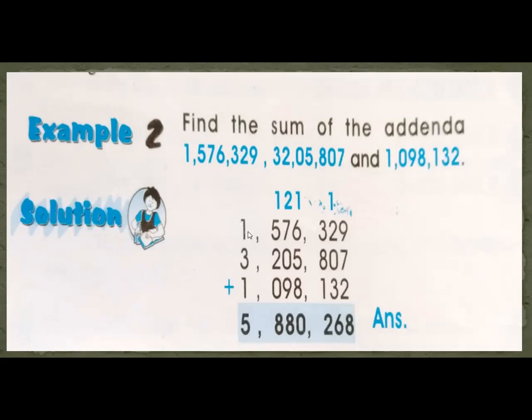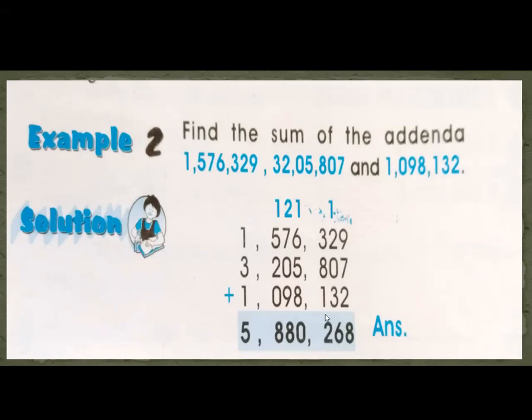So 3 plus 1, 4 plus 1, 5. Your answer is 5,880,268. What is the sum? 5,880,268. This is called the sum.